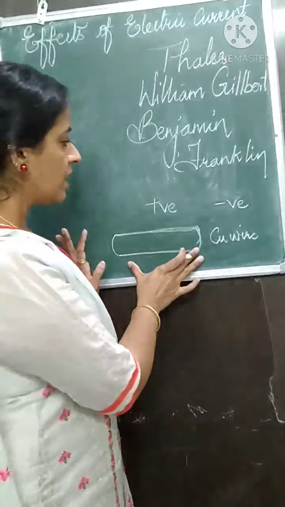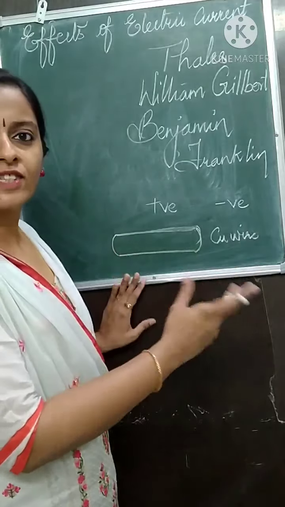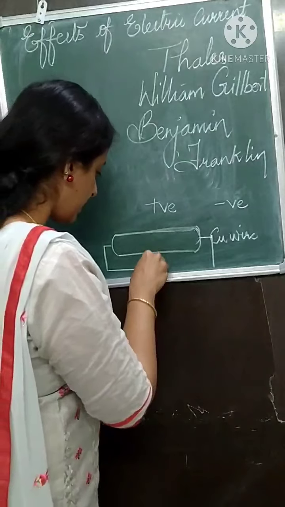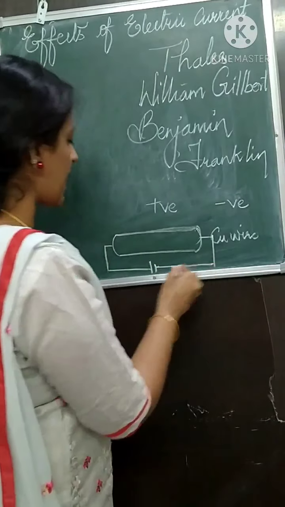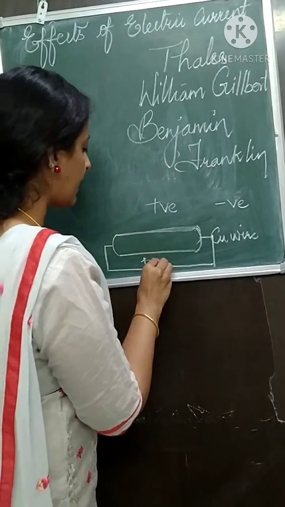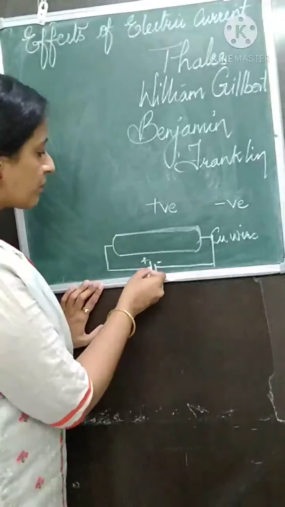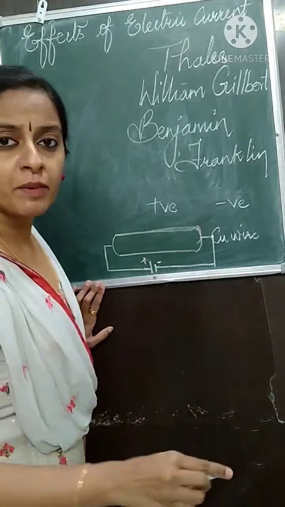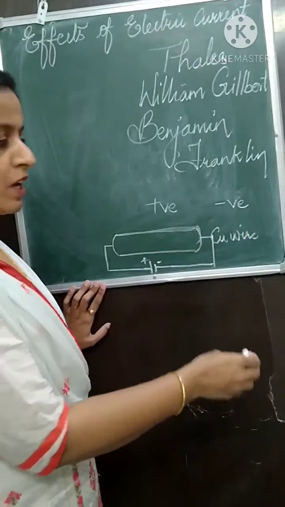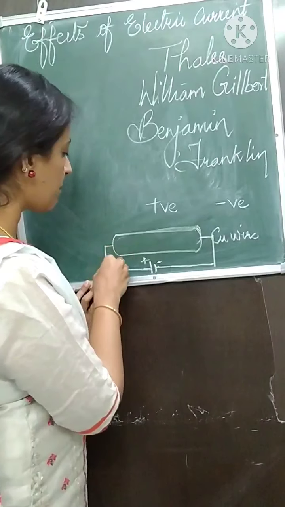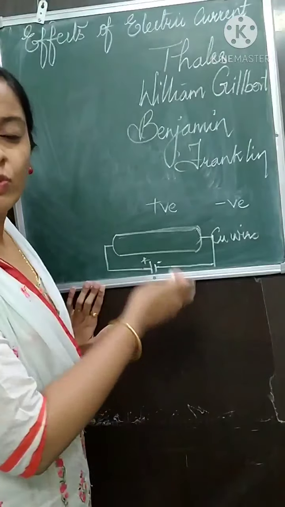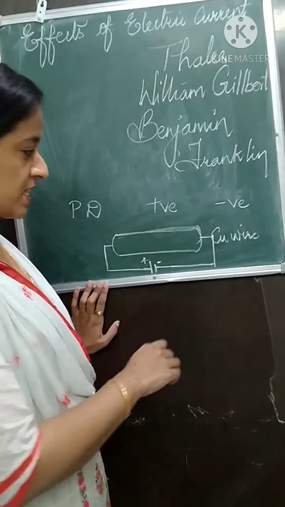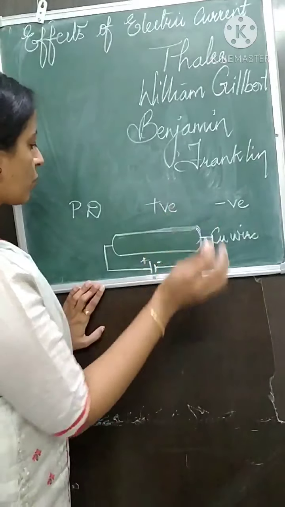For example, here the number of protons as well as electrons are the same. Now to this, if I connect a cell with a positive terminal and a negative terminal. What is the positive terminal? The terminal with high potential is the positive terminal. The terminal with low potential is the negative terminal. To this copper wire, if I connect a battery or a cell, this will create a potential difference.